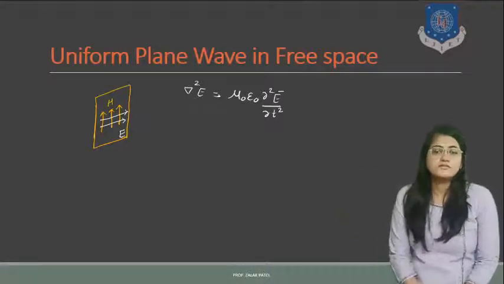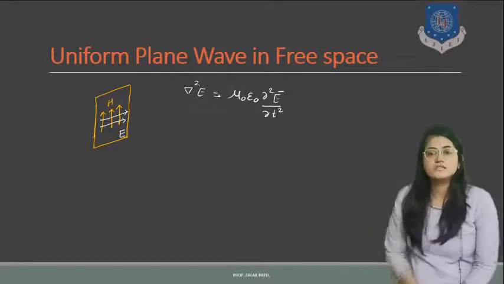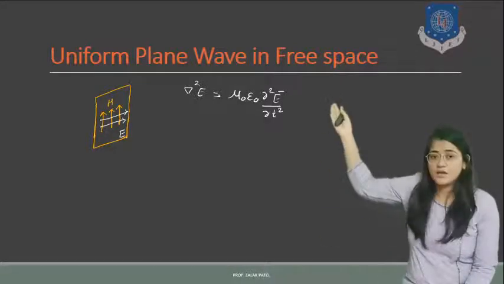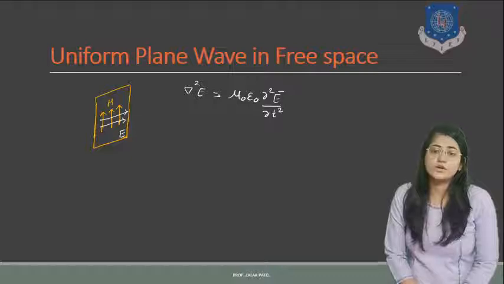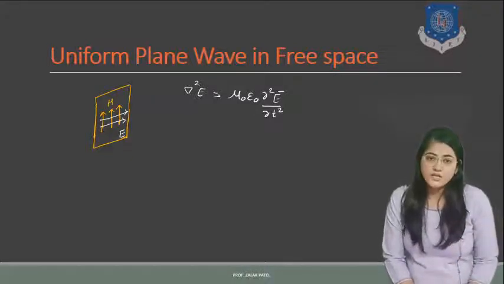Now next is uniform plane wave in free space. This is one figure in which we show the E field and H field. If you see in this figure, the E field and H field components are perpendicular to each other, means E dot H equal to 0.